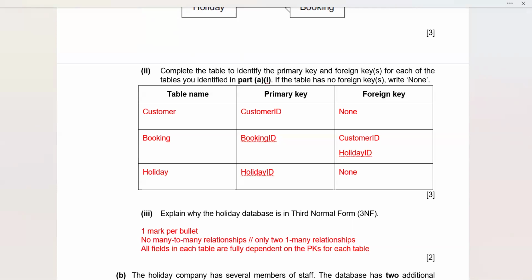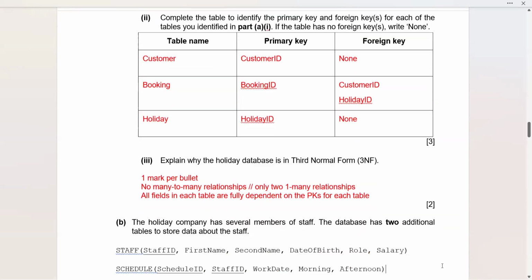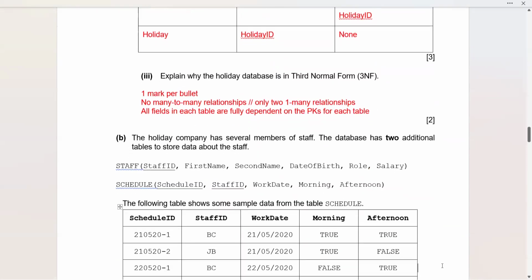First, there's no many-to-many relationship existing, or you can say there are only two one-to-many relationships existing in my ERD. And secondly, all fields in each table are fully dependent on the primary keys for each table. So in this manner, you will be able to score 2 out of 2 marks if you have mentioned the descriptions, if you have described the reason properly.